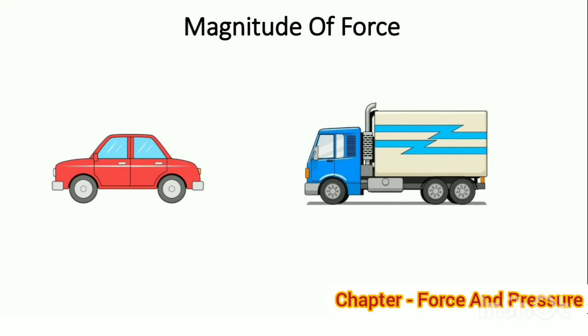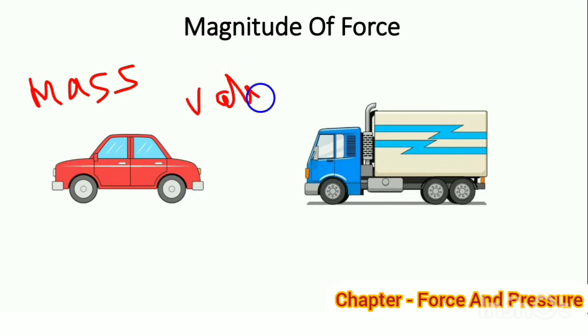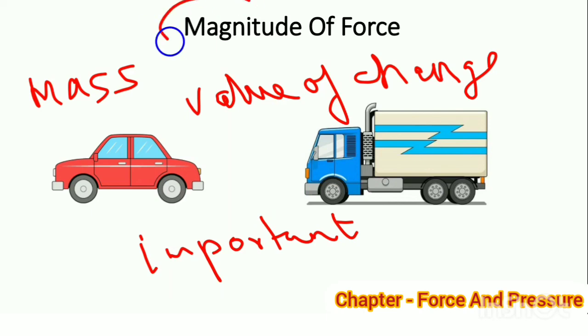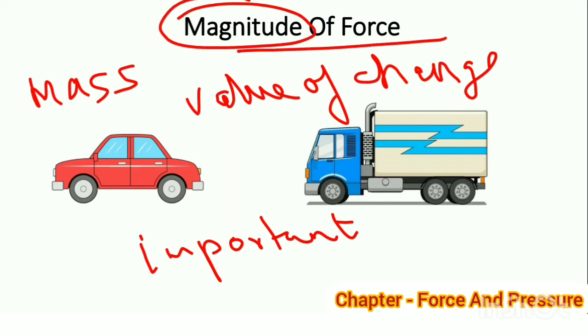We thus realize that the mass of an object and the value of the change in its speed are both important parameters that determine the magnitude of the force needed.